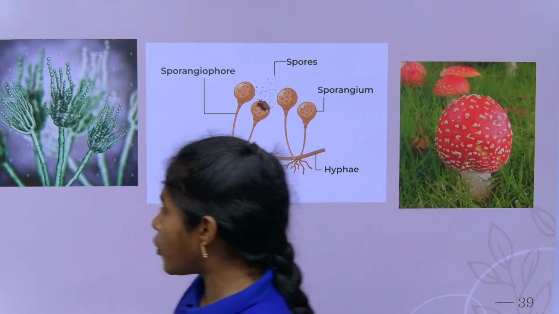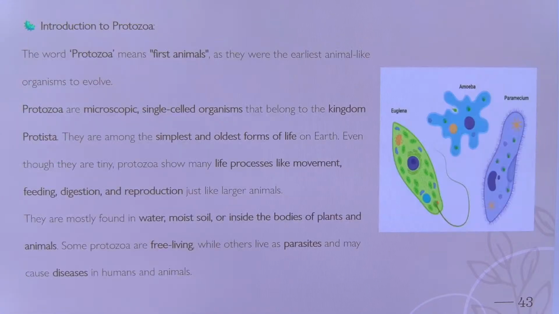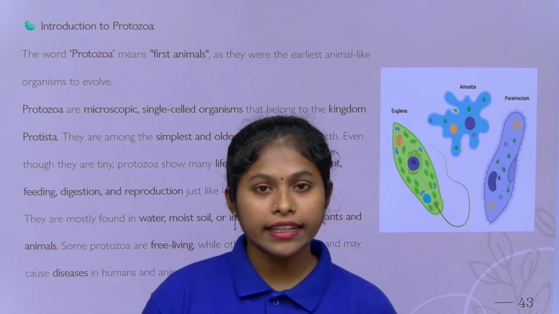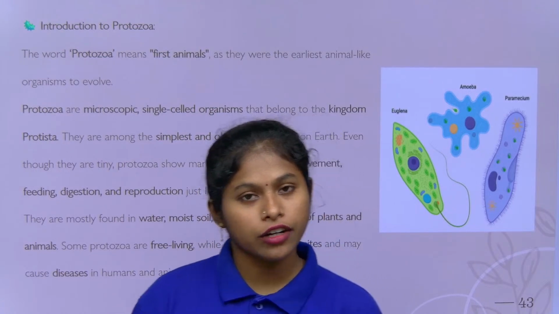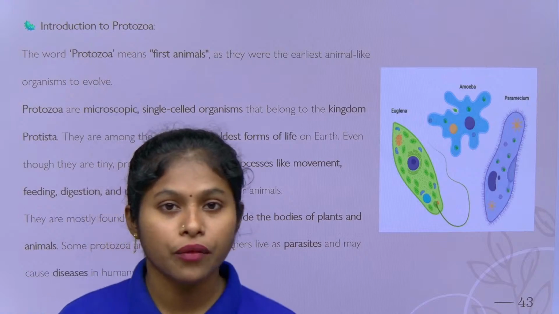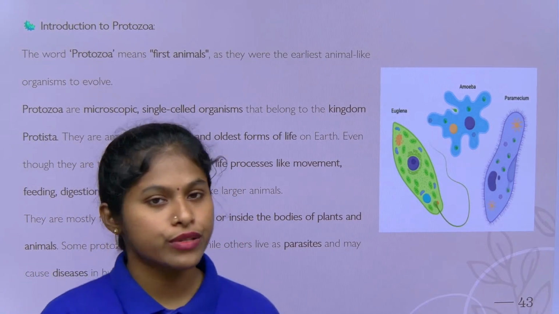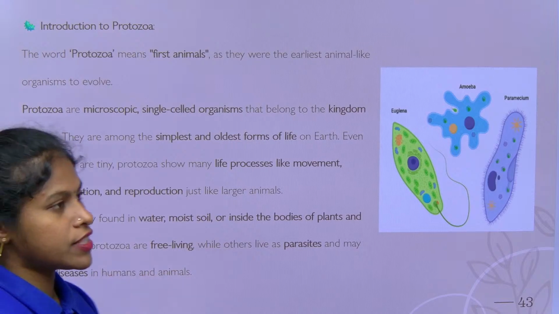Another most important topic: what is the third category of microorganisms, children? We discussed bacteria and fungi up to here. We discussed what bacteria and fungi are, their habitats, their shapes, and also their reproduction and nutrition. Coming to protozoa, children: what is meant by protozoa? The word protozoa itself means the first animals.